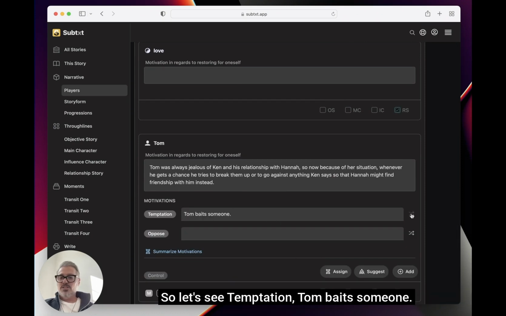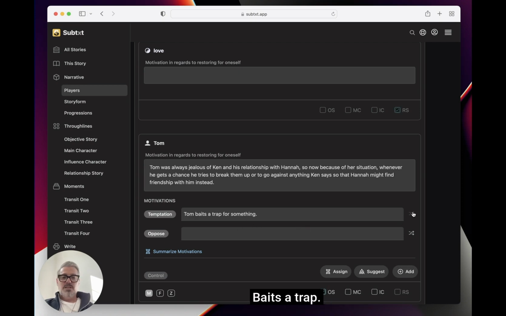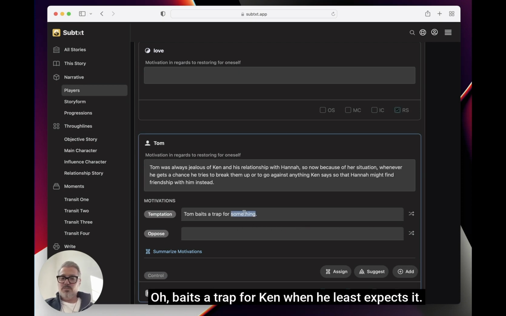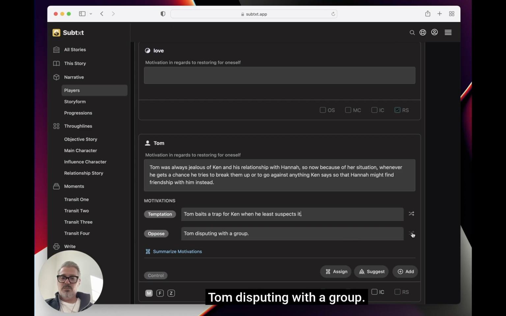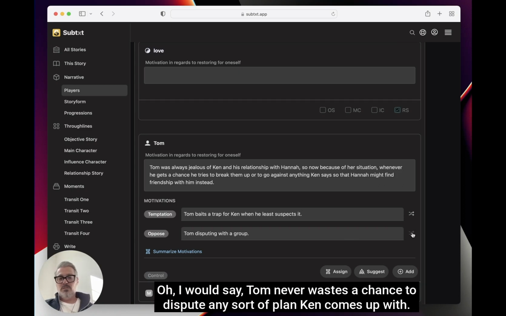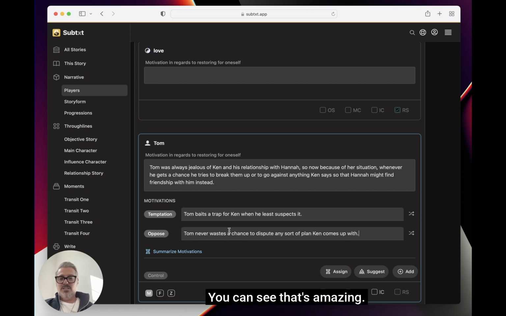So let's see. Temptation. Tom baits someone. Oh, that one's kind of cool. Let's see what else. Baits a trap. Oh, baits a trap. At least suspects it. And then oppose. Let's see what you got here. Tom disputing with a group. Oh, yeah, I would say Tom never wastes a chance to dispute any sort of plan he comes up with. You can see that's amazing.